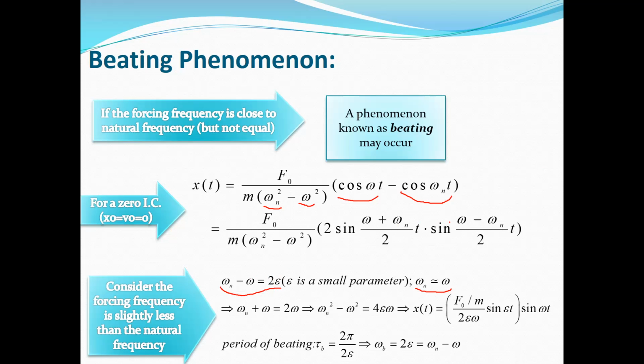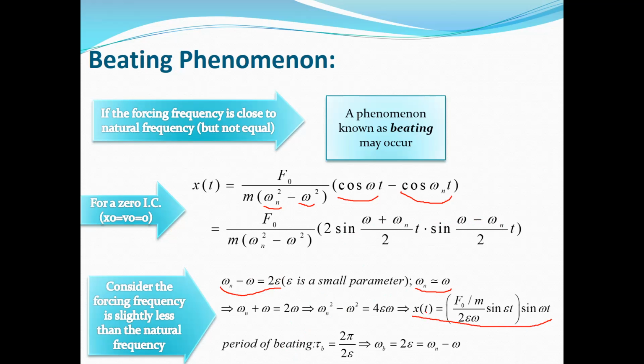Now we can substitute 2 epsilon for omega minus omega n, and substitute for omega plus omega n as well, simplify this term, and finally extract the response in this form.